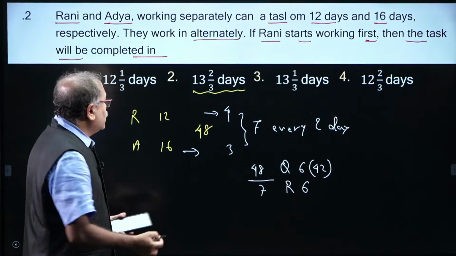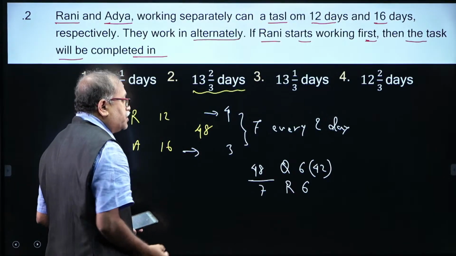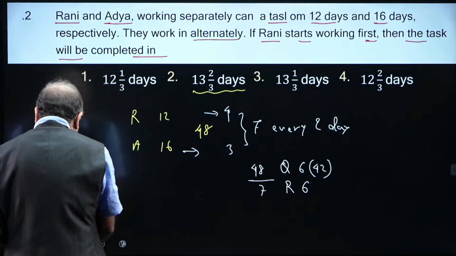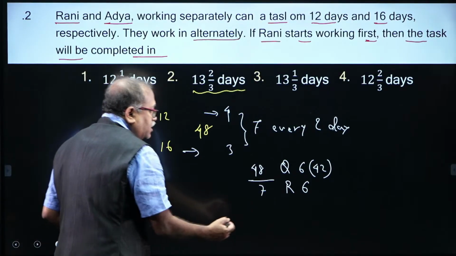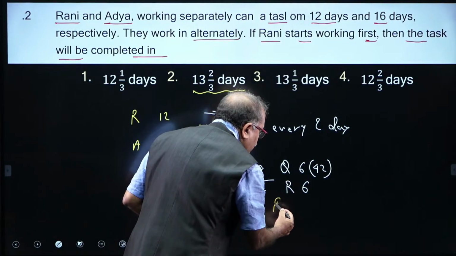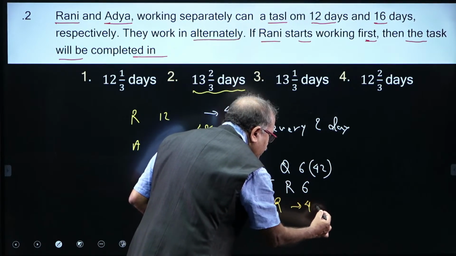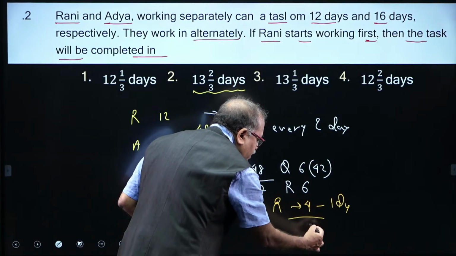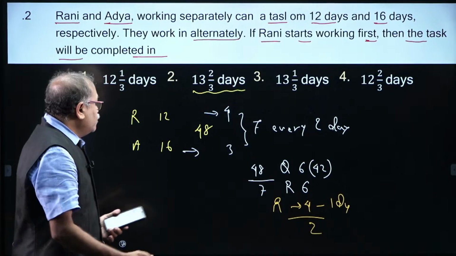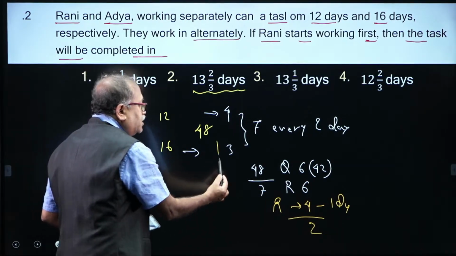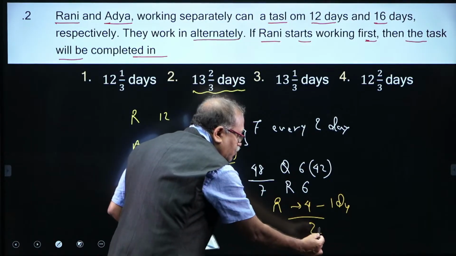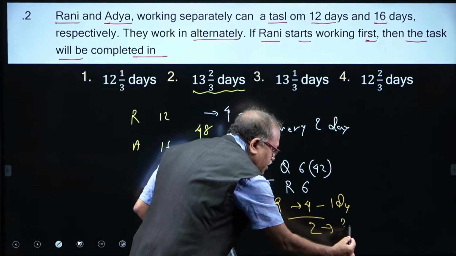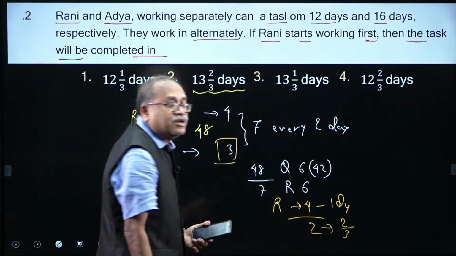So, who will work the next day? Rani will work and complete the 4 units over here. Let us take that Rani works here and completes 4 units. It takes 1 day for her, and the remainder of the work is 2 units. Then Aditya, per day, completes 3 units. To complete the 2 units, he will take 2 by 3 days.